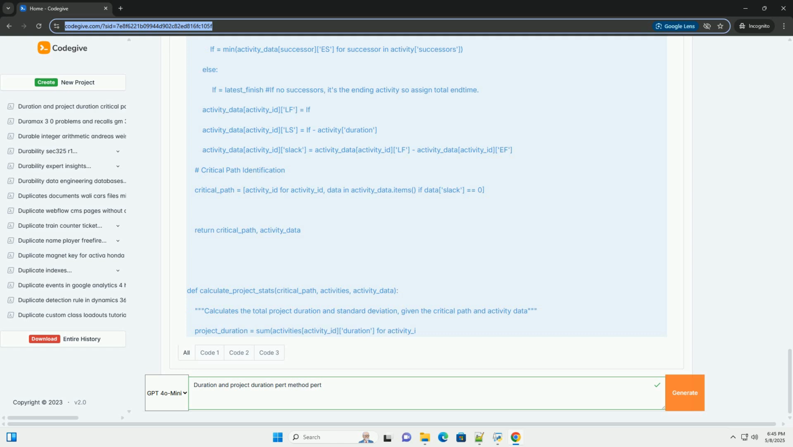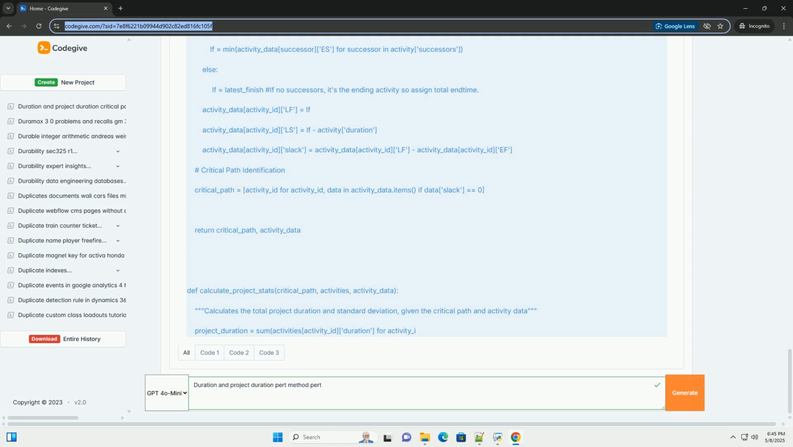Probabilistic estimation: uses 3 time estimates for each activity, optimistic, pessimistic, and most likely, to account for uncertainty. Weighted average: calculates a weighted average of the time estimates to determine the expected duration for each activity. Critical path analysis: identifies the critical path, which is the sequence of activities that determines the shortest possible project duration. Any delay in activities on the critical path will directly impact the overall project completion date.